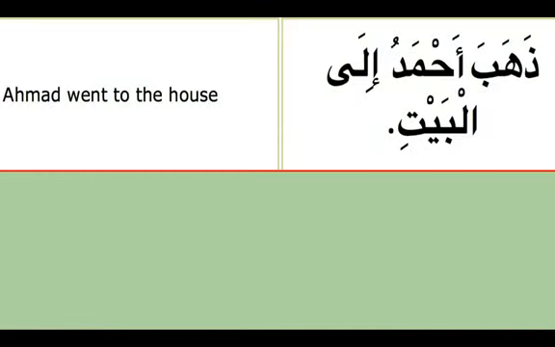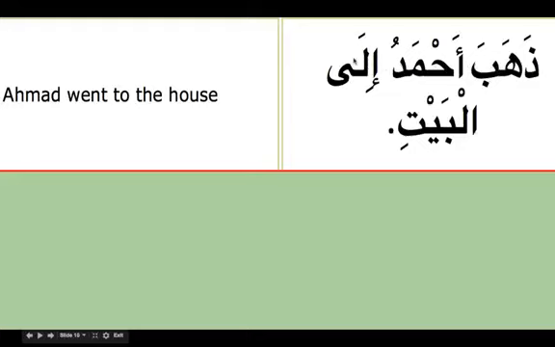Let's do some practice inshallah about our fa'il and maf'ulun bihi. So we're saying here dhahaba ahmadu ilal bayti. Dhahaba is a verb. There's nothing attached to the verb. It's a pure third person male verb. So we have to look for the fa'il. If you see the sign of dhamma, now we know this is the fa'il. So who went? Ahmad went.